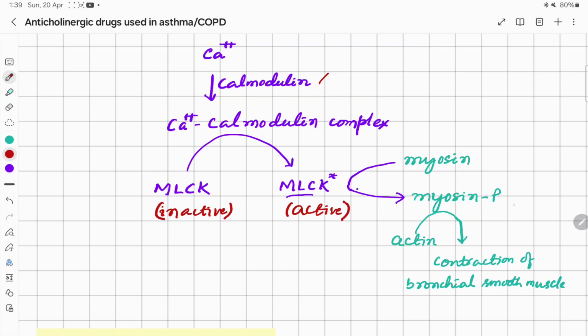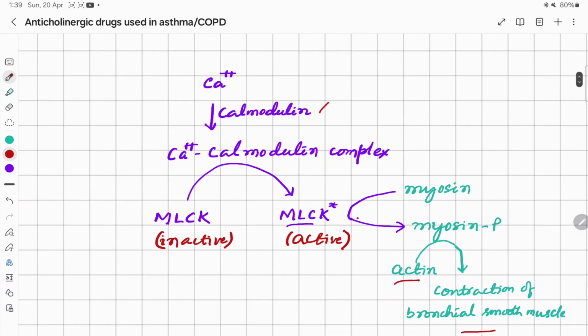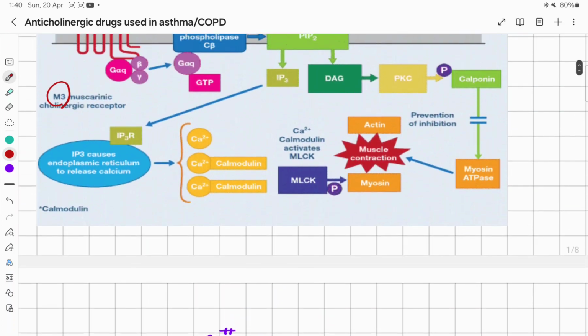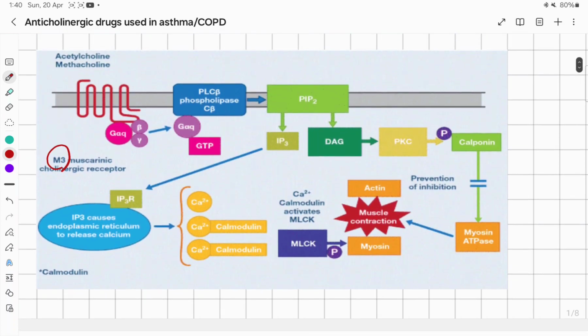Now this phosphorylated myosin gets energy to bind with actin to cause contraction of bronchial smooth muscles, or bronchospasm. So acetylcholine, by binding to M3 receptor, releases calcium.